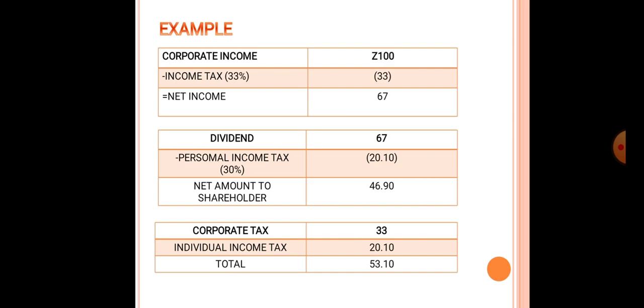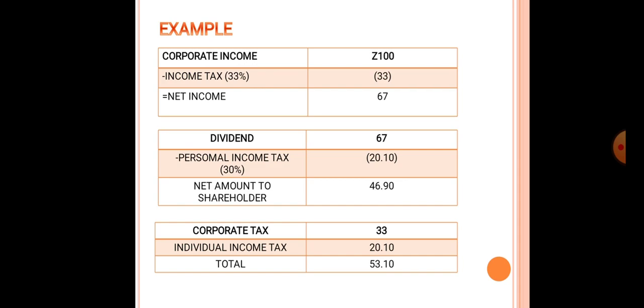So just try to see and understand the example. Corporate income is, let it be, 100 rupees. The income tax rate is taken to be 33% and the dividend tax is taken to be 30%. So income tax deducted is 33 rupees. So net income after corporate tax is 67. Let's presume that the total income is subject to distribution as dividend. So the dividend will be 67.